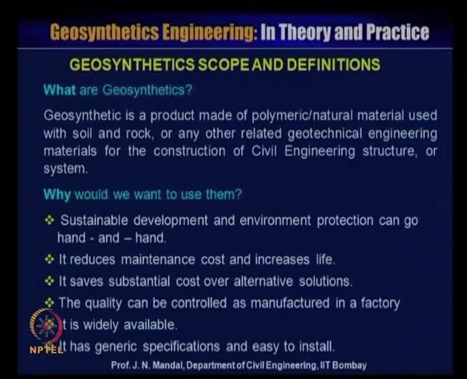The definition of geosynthetics is a product made of polymeric or natural material used with soil and rock or any other related geotechnical engineering material for the construction of a civil engineering structure or system.